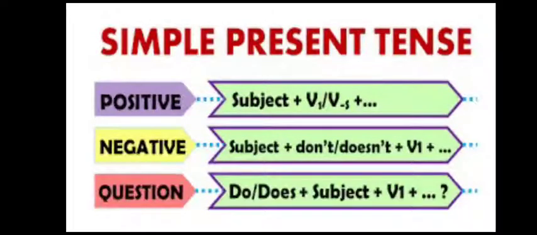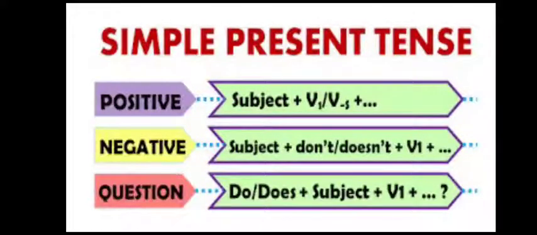With I, we, you, they and all other plural subjects we are using do not. But on the other side, with he, she, it and with singular subjects we are using does not.